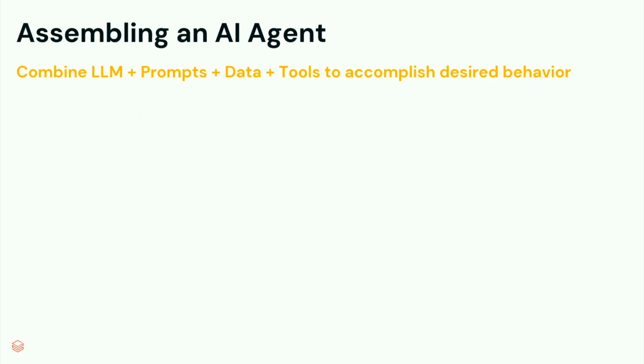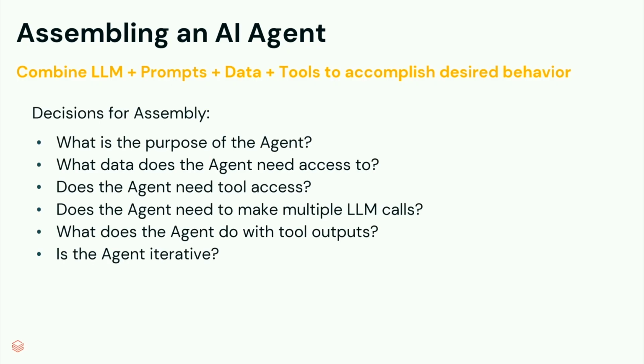So after we know all of the common components for AI agents, we still have a lot of decisions to make when it comes to the architecture for AI agents. There are so many questions we need to ask ourselves. For example, what is the purpose of the agent? What is the end goal? And what are we trying to do here?